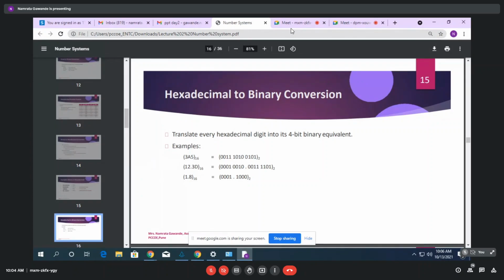From decimal to binary, in that case you have to divide by 2 and multiply by 2. That is something different, no? That concept is different, whereas octal to binary and hexadecimal to binary, or binary to octal and binary to hexadecimal, both are similar. Only the grouping is different, right? But decimal to binary is different. Why? Because for the integer part, you have to divide it by 2. So that is a little bit different than octal and hexadecimal.